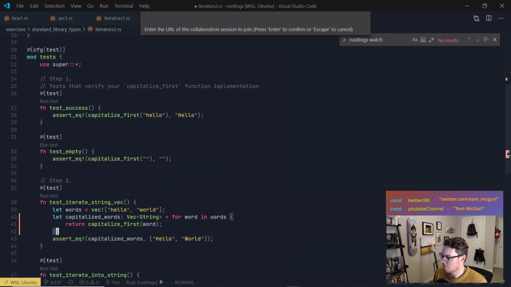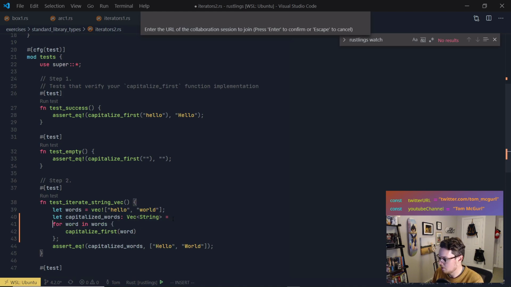So first what I'm gonna do is I'm just gonna do this. So this is our loop over word in words. We're gonna call capitalize first. And we don't wanna modify capitalized words because I don't think Rustlings wants us to do that.